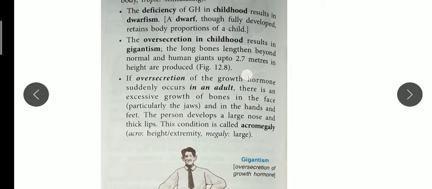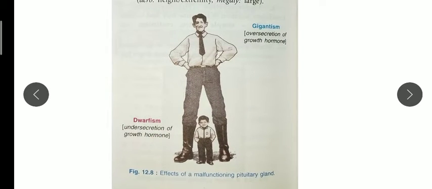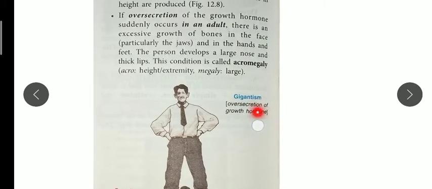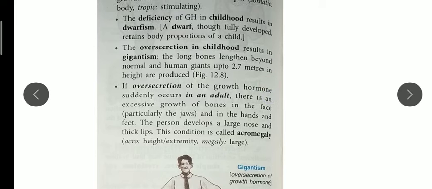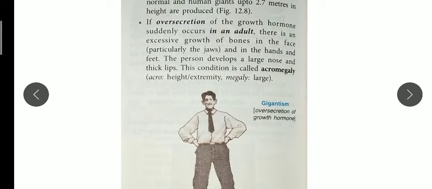You can see here two pictures they are showing. The first one, over secretion of growth hormone, is gigantism, and you can compare it with the under secretion, the deficiency of growth hormone. Now in gigantism, a kind of giant-like condition, the long bones and limbs grow beyond the normal length, and up to 2.7 meters height can be produced due to over secretion of this growth hormone.